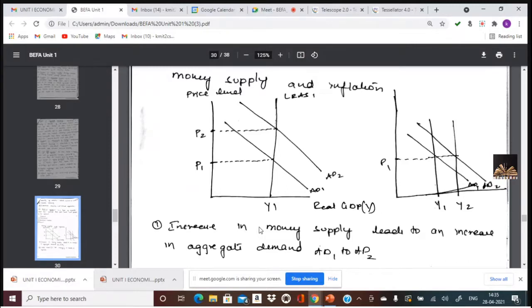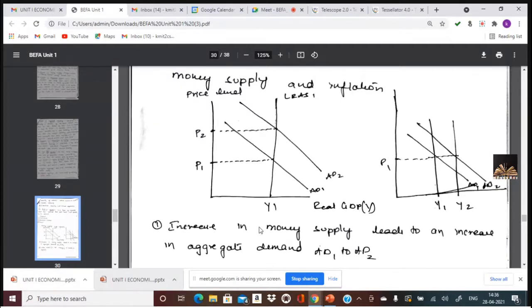So here in this diagram, if the demand has increased from D1 to D2 without any change in the supply, you can see the prices have increased from P1 to P2. Is that clear? That is known as inflation. When demand increases but supply can't meet the demand, that leads to inflation. What do you mean by inflation? A persistent increase in the prices. So P1 to P2 is the increase in the price level. The other diagram shows that if there is a simultaneous increase in the supply, there is no change in the prices at all.